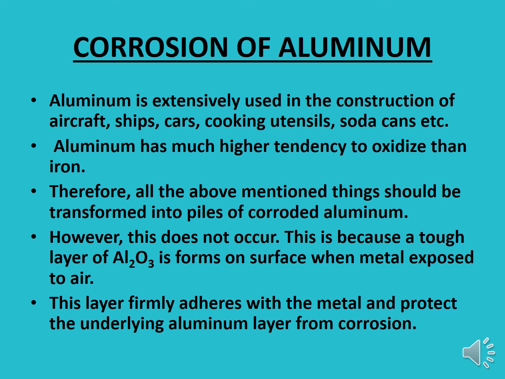It covers the whole of the aluminum metal and stops the corrosion process beyond the upper layer. This layer firmly adheres to the metal and protects the underlying aluminum from corrosion. That's why the aluminum metal is not corroded and remains safe because of this aluminum oxide layer.